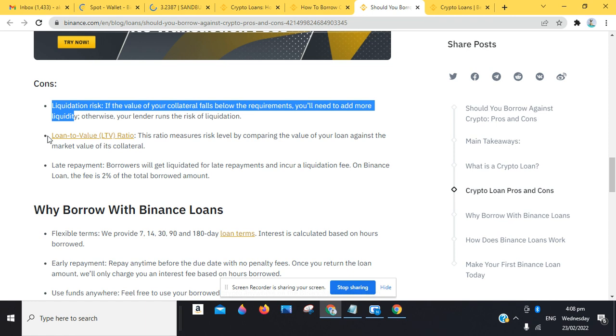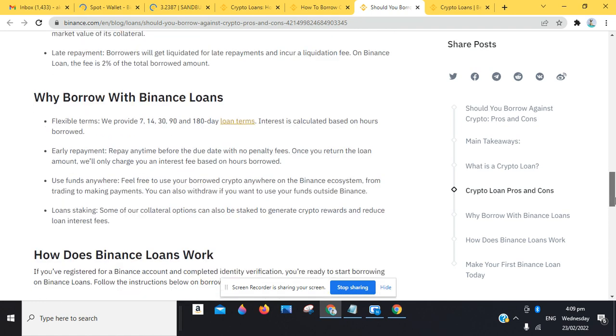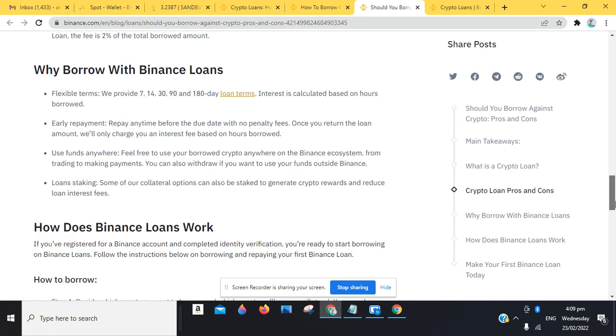This is what most people do not have. Like for traditional loans, let's say you have a guarantor that stood as guarantee for your facility, and unfortunately the guarantor dies, and you can see that the loan might have to be paid up. Those are some of the side effects, or some of the cons. Then late repayments: the borrowers will get liquidated for late repayment and incur a liquidation fee. Also, they pay about 3 times hourly too.